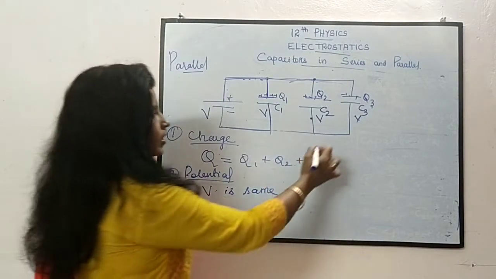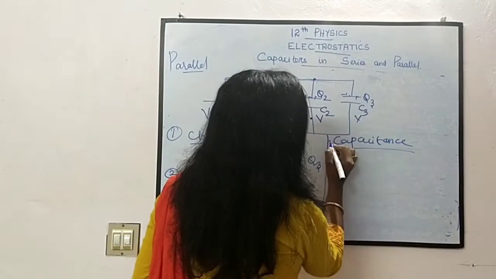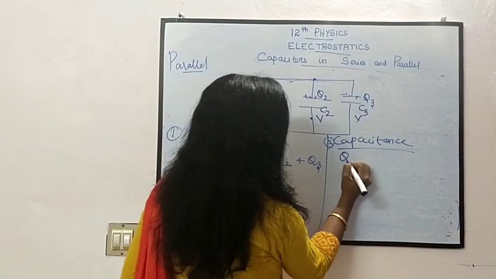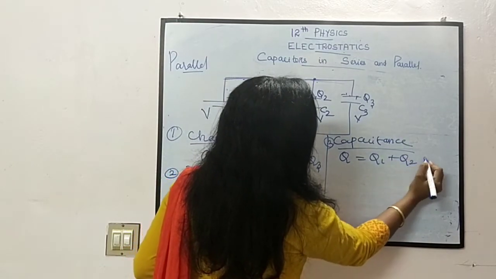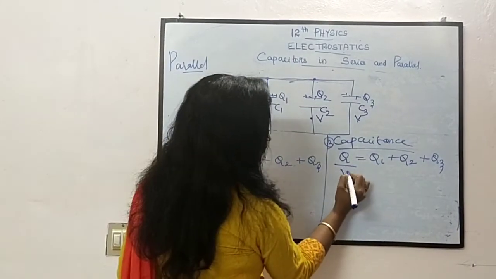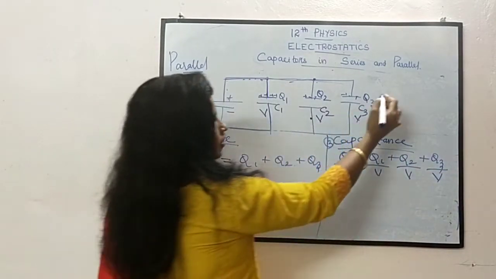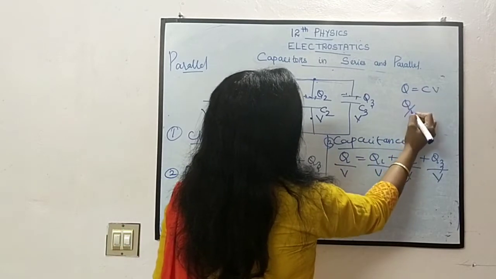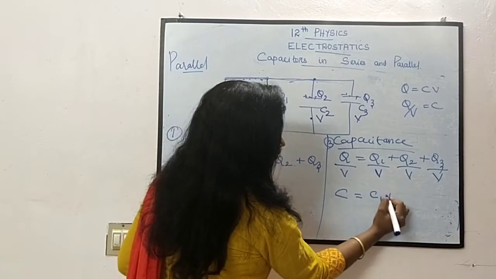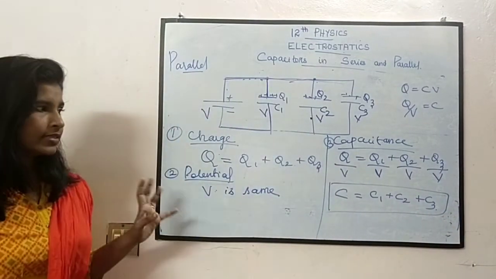Then come to the capacitance. What about the capacitance? The third point is the capacitance. We know that here the charge is distributed. So what is constant over here? V. What is Q by V? Q is equal to CV, so Q by V is nothing but C. Here V is constant. So C equals C1 plus C2 plus C3. This is our effective capacitance or the resultant capacitance.